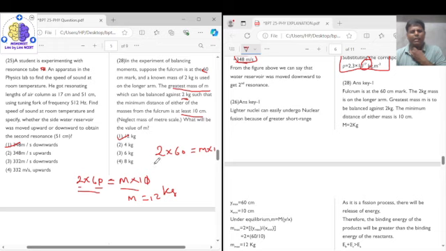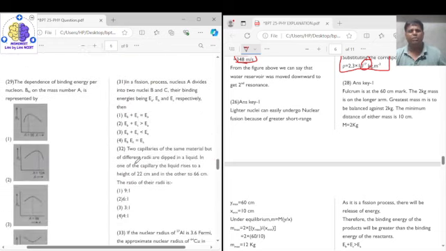Using this we solve it and we get mass m as 12 kilograms, right? Then coming to question number 29.